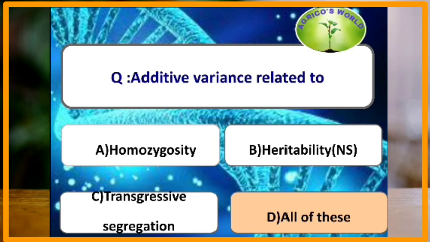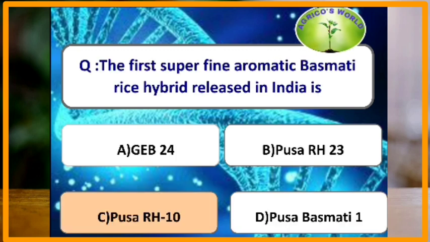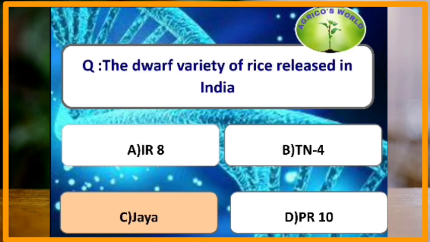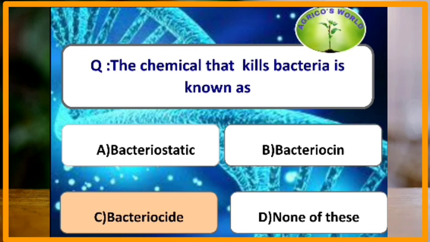Additive variance is related to? Additive variance is related to homozygosity, heritability and transgressive segregation. The first superfine aromatic basmati rice released in India is? It is Pusa RH10. The dwarf variety of rice released in India is? The dwarf variety of rice released in India is Jaya. The chemical that kills bacteria is known as? The chemical which kills bacteria is bactericide, whereas the chemical which inhibits the bacterial growth is bacteriostatic.